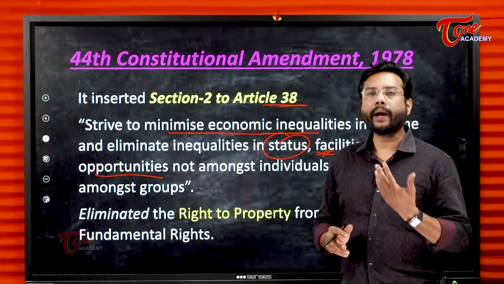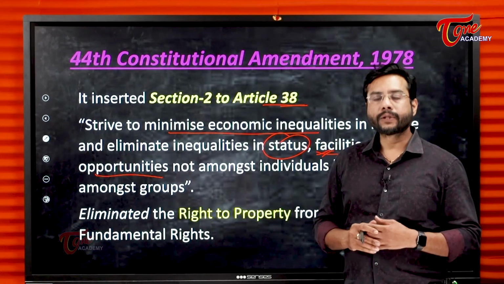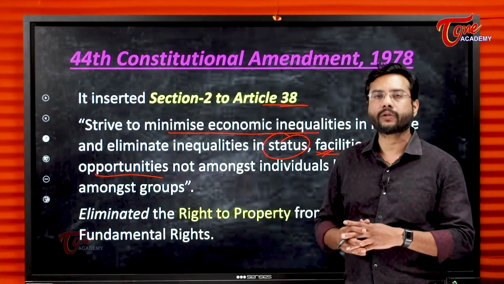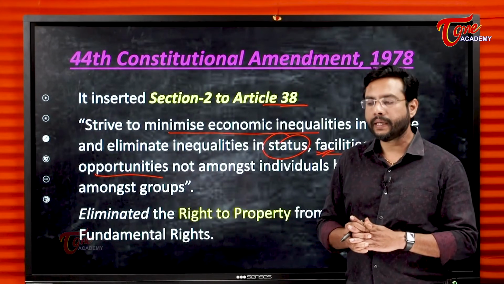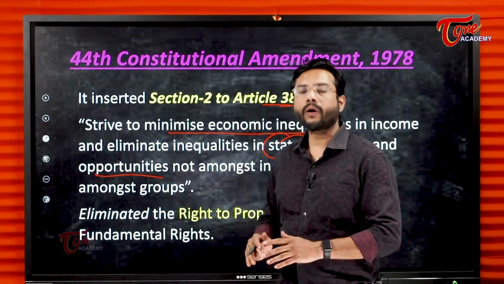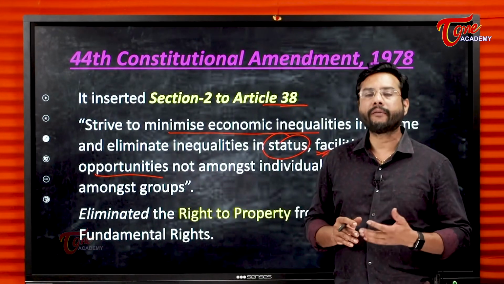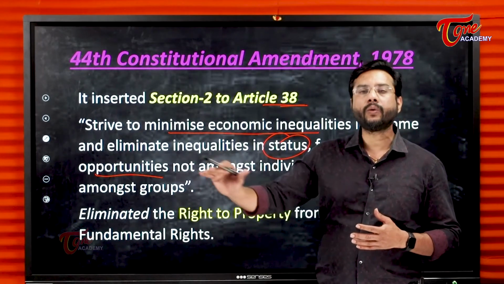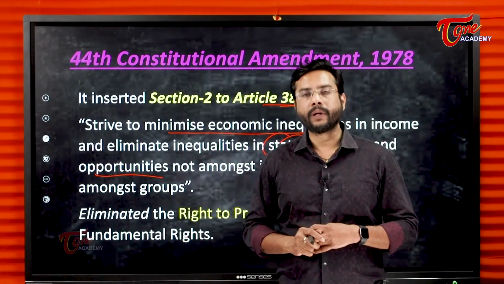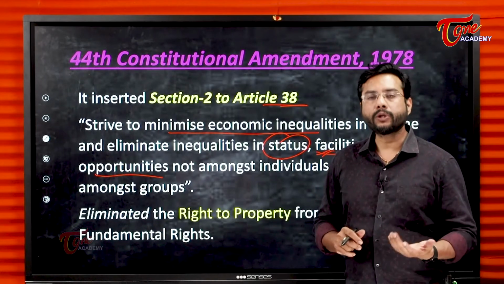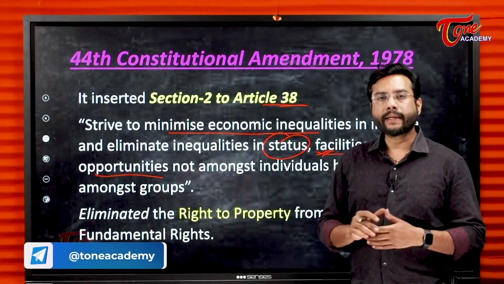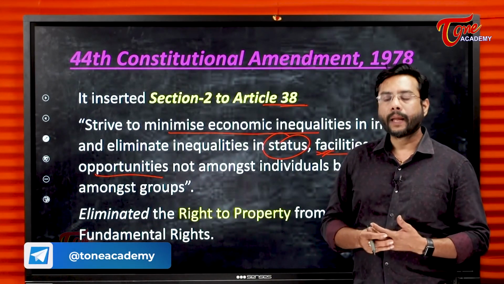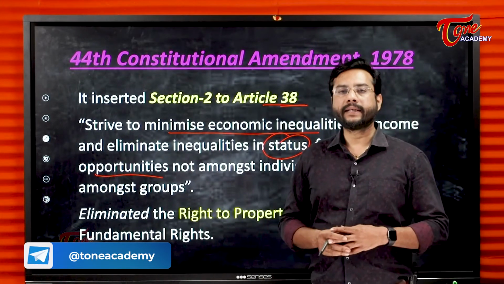So, it should be a proactive step by the government, with special focus on such sections of the society where generally they are lacking, or the fruits of development are not reaching the section of the people. So, it is the responsibility of the state to take certain steps to improve their living standards.